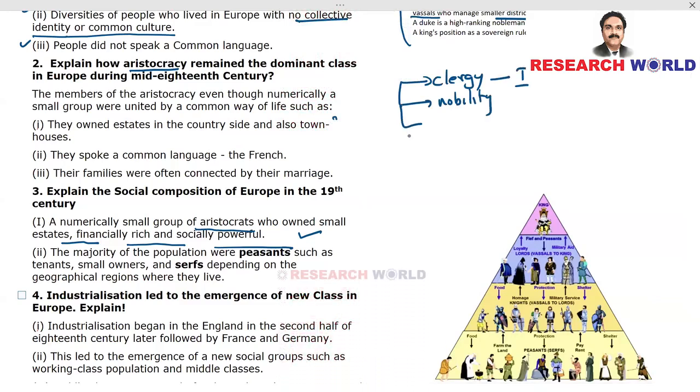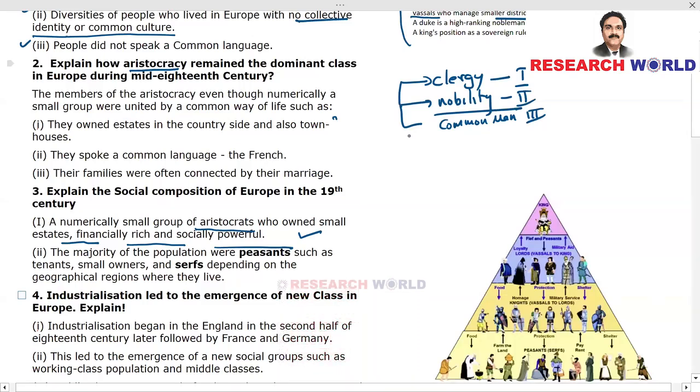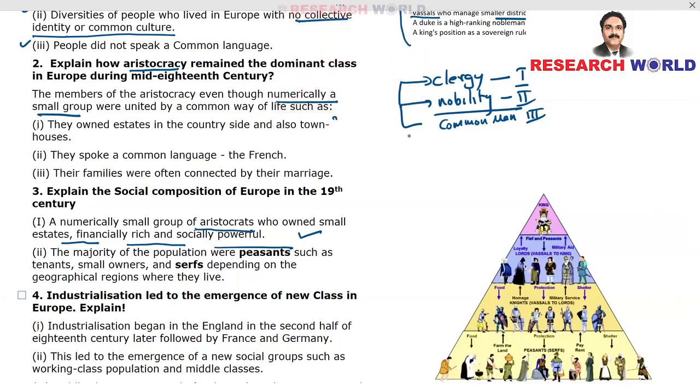Clergy formed the first estate, nobility the second, and the common man became the third estate. And this nobility or aristocracy remained the dominant class in Europe during the mid-18th century. The members of the aristocracy, even though numerically a small group, were united by a common way of life.